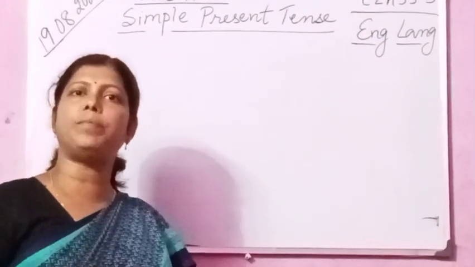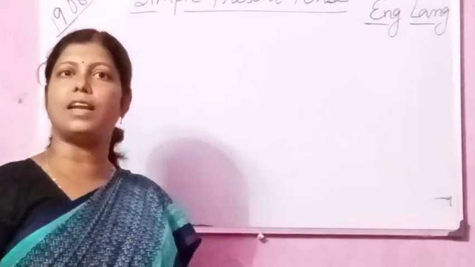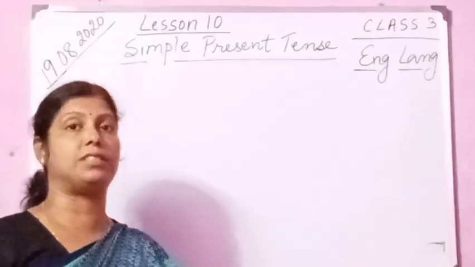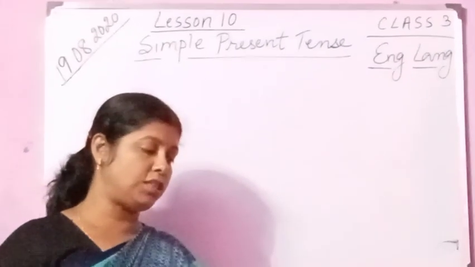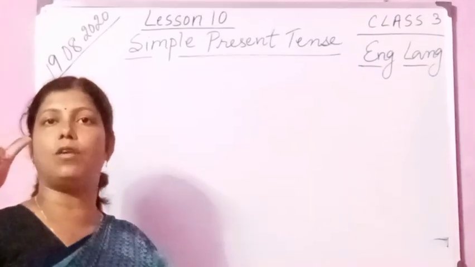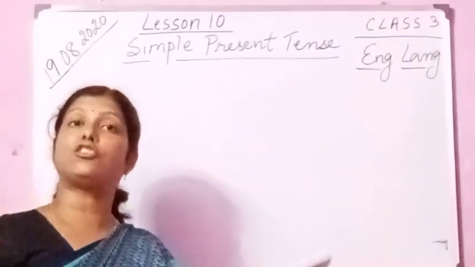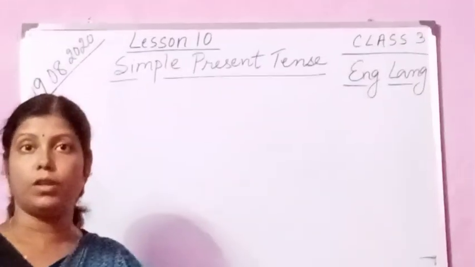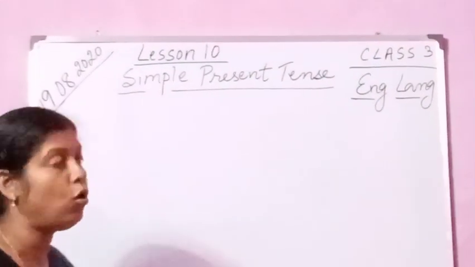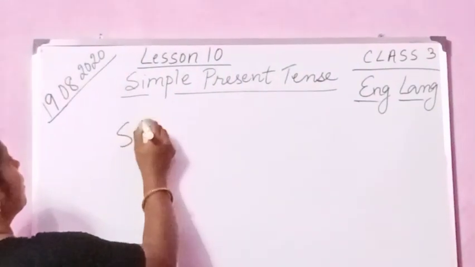So when is the action being done? The action is being done now. So we are talking here about simple present tense as a verb tense, right? From the words simple present tense only, you come to know that the action is being done now. Okay. So now the structure or the formula I am going to teach you. What is the structure?